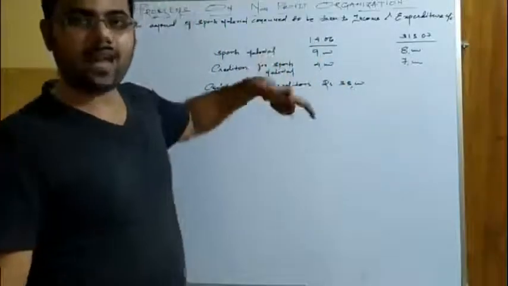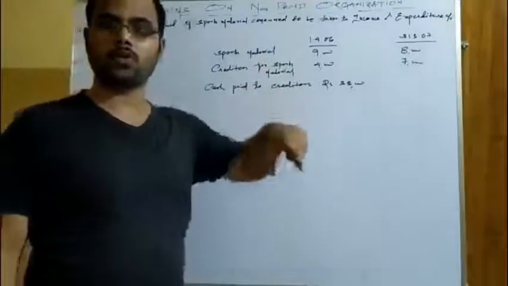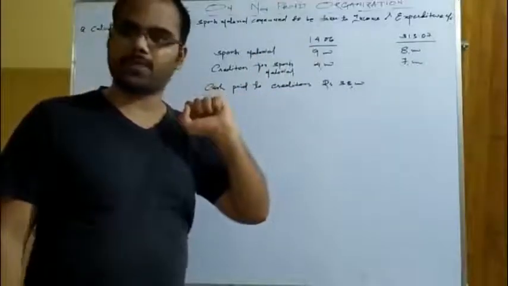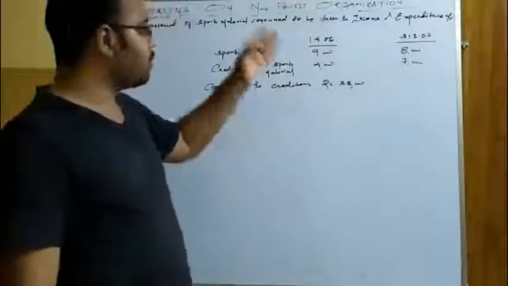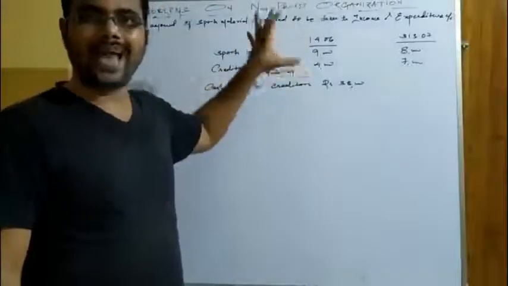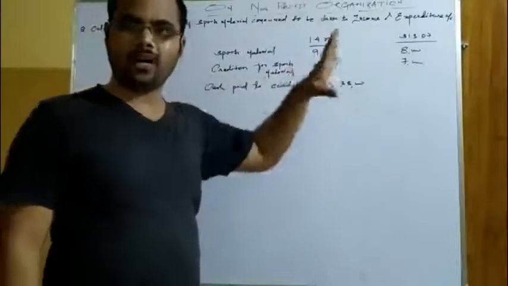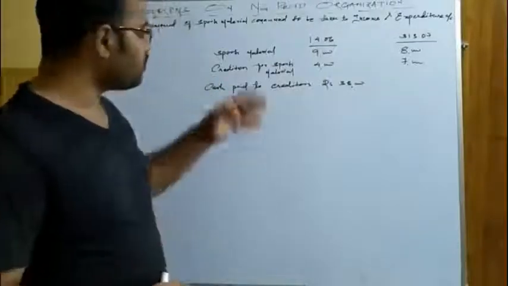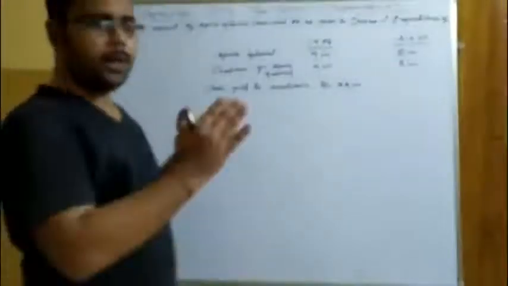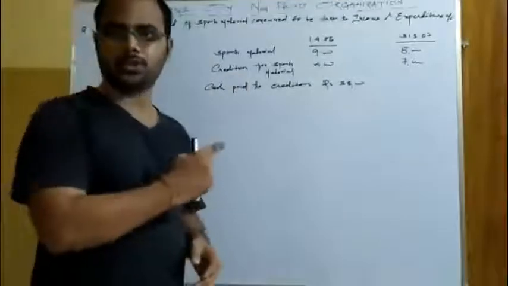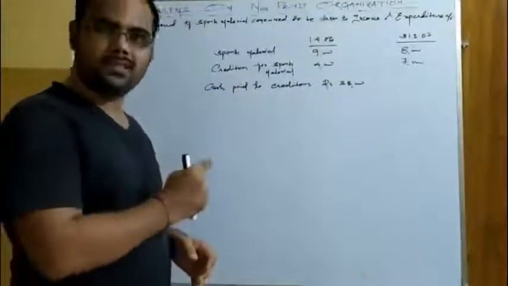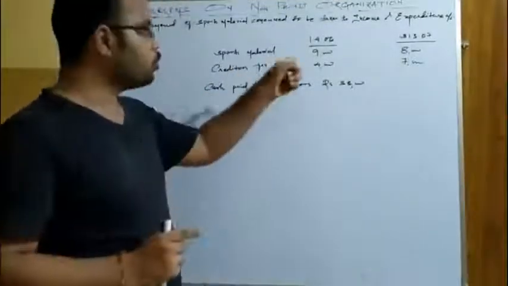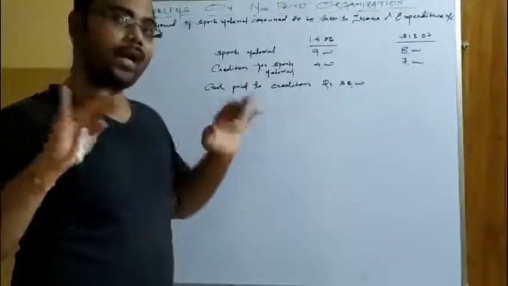Again, this is another type of adjustment that you will find in your long questions or problem areas of non-profit making organization. If it comes exclusively in your exam, it will come as 3 marks, as I have discussed for the other problems as well. Okay, so it is again a short problem but of a different nature. So let us see the question, what it says, what its demand is, how to use the values that are given in the question, and how to analyze it.